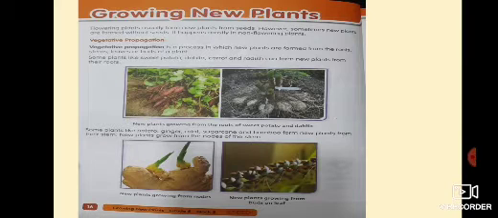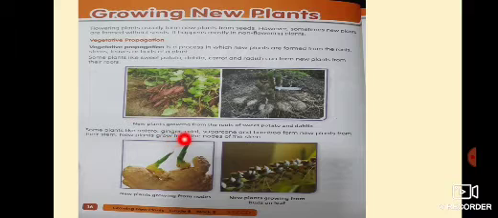Vegetative propagation is a process in which new plants are formed from the roots, stem, leaves or buds of a plant. Some plants like sweet potato, dahlia, carrot and radish can form new plants from their roots. You can see here this is sweet potato, this is potato. Both grow with the help of their own parent plant.